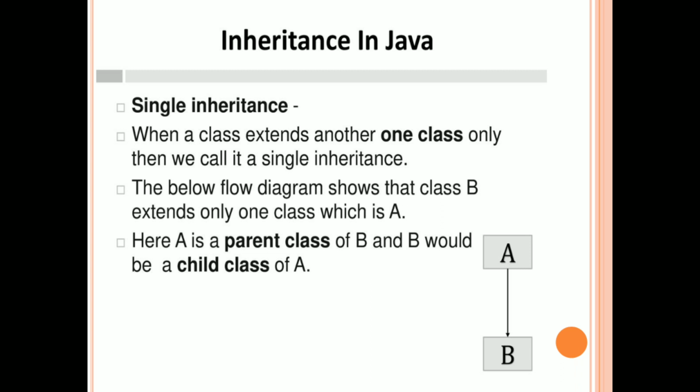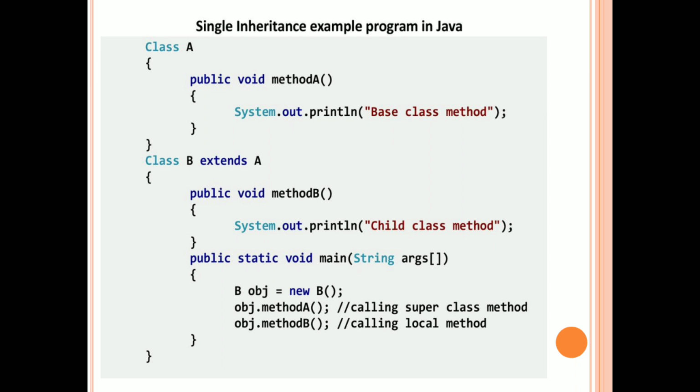So this kind of mechanism in which one class is derived from another class and having only one superclass and only one subclass is called single inheritance. So we can observe the single inheritance mechanism by using this example. In this example here we have class A and class B. We have only two classes and class B is extending class A. So we can represent inheritance with the keyword extends.